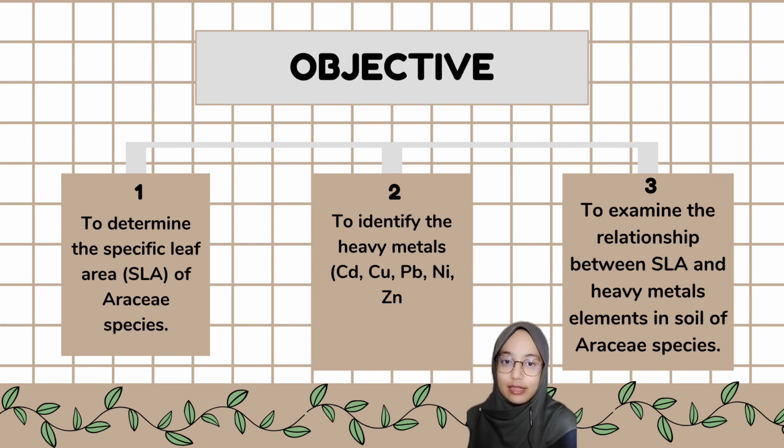There is 3 objectives in the study. Firstly, to determine the specific leaf area of Araceae species. Secondly, to identify heavy metal in soil of Araceae species. And thirdly, to examine the relationship between SLA and heavy metal in soil of Araceae species.